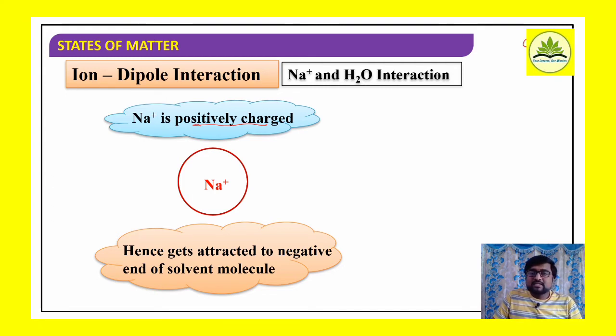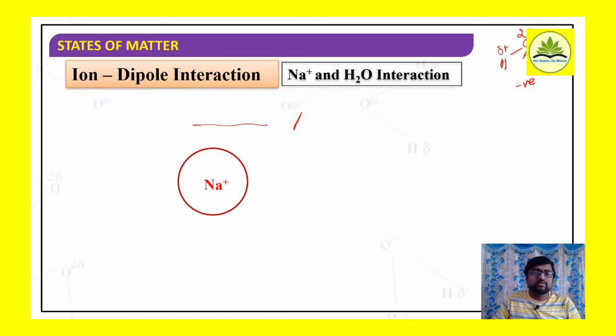Water has a bent structure, in which hydrogen atoms carry partial positive charge and the oxygen atom carries partial negative charge. Na+ is positively charged, therefore it is attracted to the negative end of the solvent molecule. Negative end means which one? It is the oxygen atom of the water molecule.